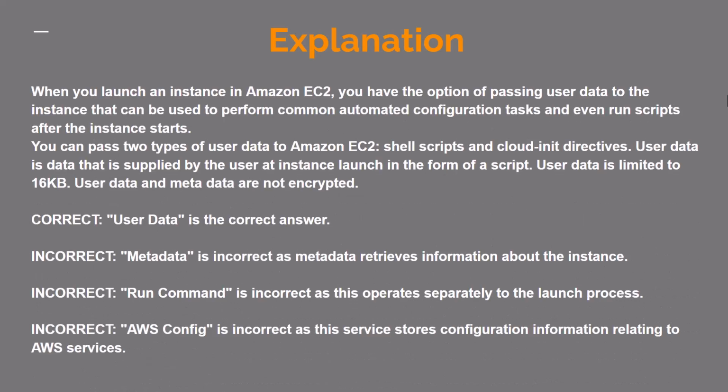When you launch an instance in Amazon EC2, you have the option of passing user data to the instance that can be used to perform common automated configuration tasks and even run scripts after the instance starts. You can pass two types of user data to Amazon EC2: shell scripts and cloud-init directives. User data is data that is supplied by the user at instance launch in the form of a script. User data is limited to 16 KB. User data and metadata are not encrypted. Correct. User data is the correct answer.